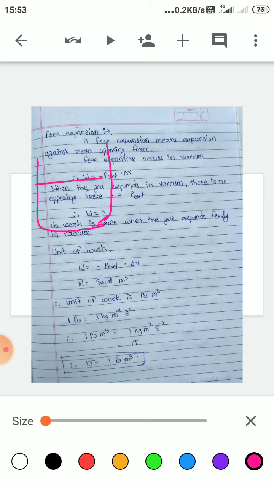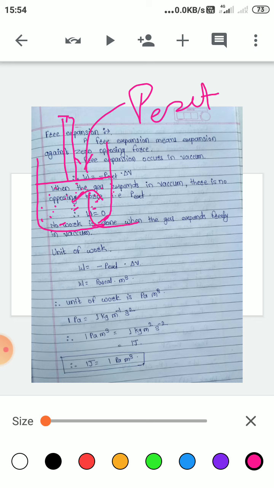See, if this is a gas enclosed in a container, and this is a frictionless rigid movable piston, this one is P external, that is external pressure, and this one is the pressure of the gas, P.